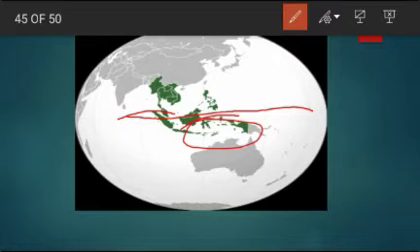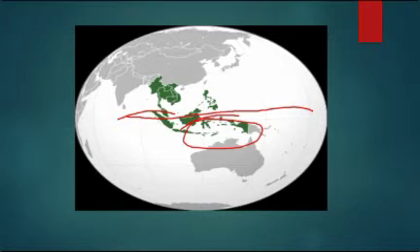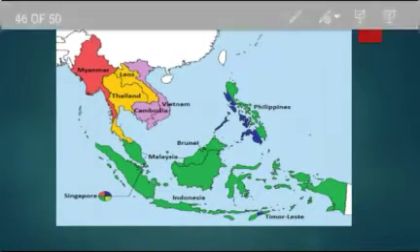Indonesia is the country which is completely present in the southern hemisphere. So we say that Asia is mainly located in the northern hemisphere but partly located in the southern hemisphere also. And which country is located completely in the southern hemisphere? That is Indonesia.